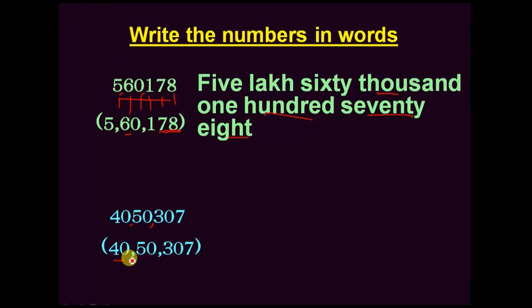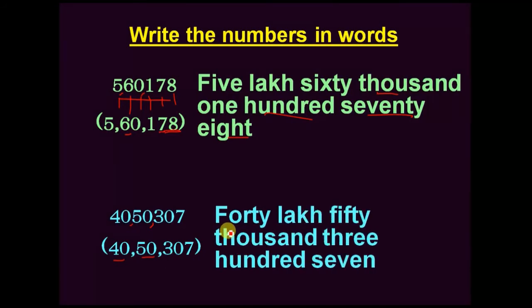Next thousands, 10,000s together we write, it is 50,000. 50 tens, 0 thousands, so it is completely 50,000. Hundreds place 0, no need to write separately, 7 only, there is no tens place value, so 307. So 40 lakhs.